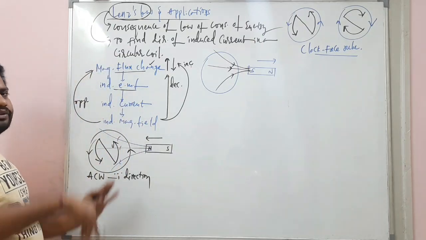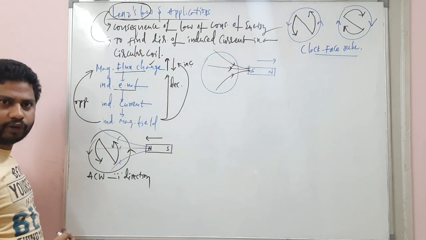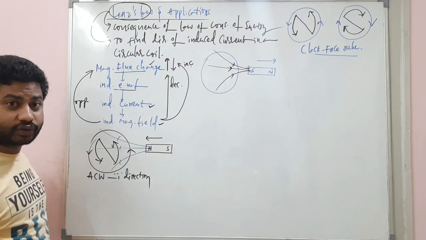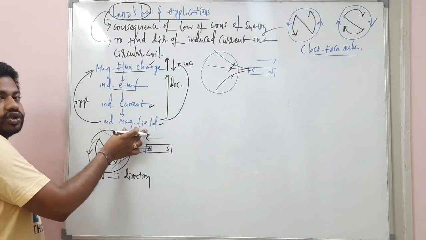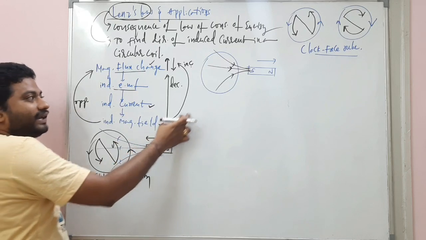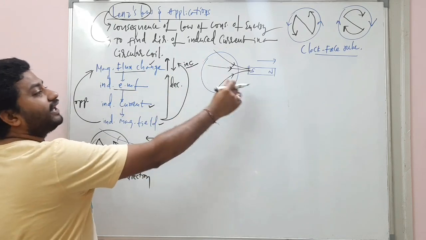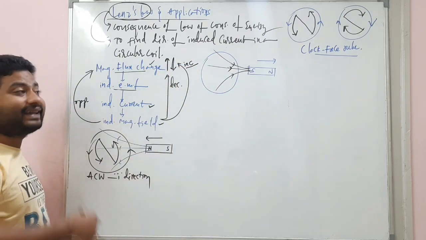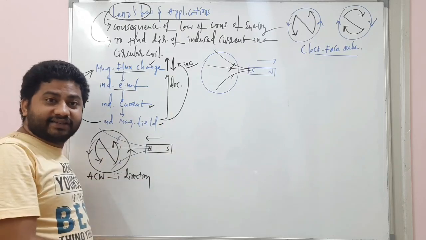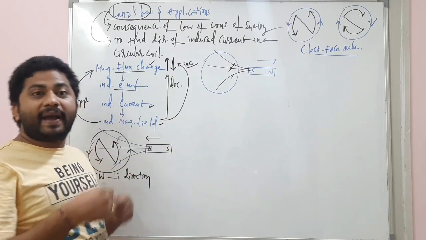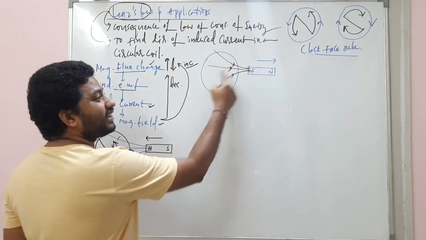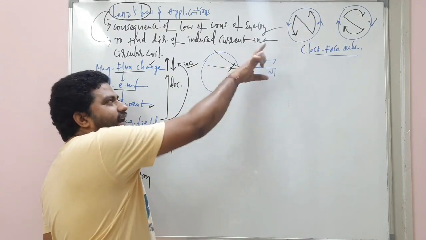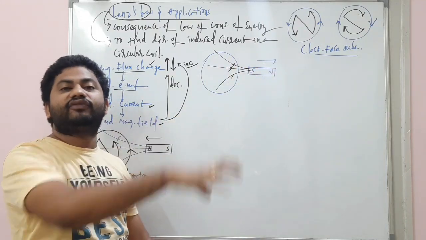Whatever it may be, there is a flux change, so induced EMF will be produced, induced current will be produced, and an induced magnetic field will be produced, students. And this induced magnetic field will try to increase the flux, because initially, due to the magnet's movement, the magnetic flux is decreasing. Listen, the flux must increase, which means in the same direction, this coil must send magnetic field lines.